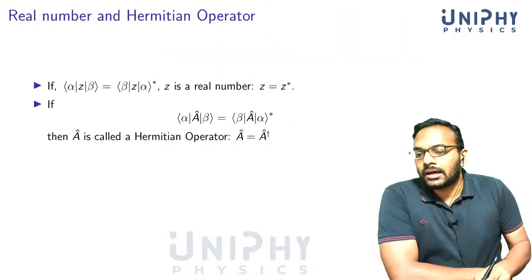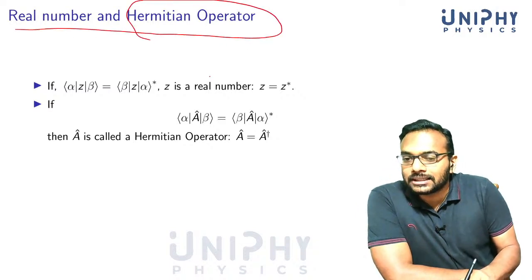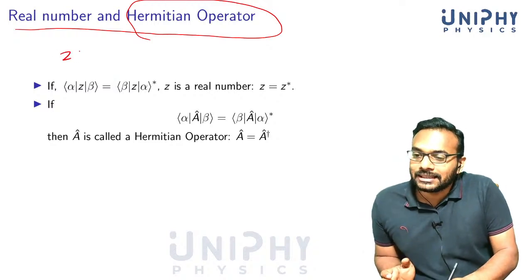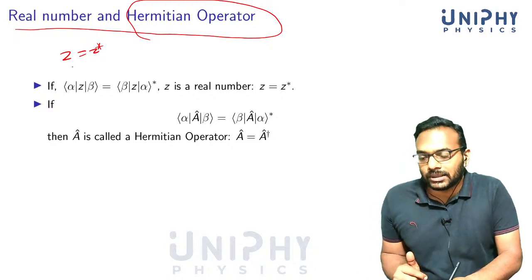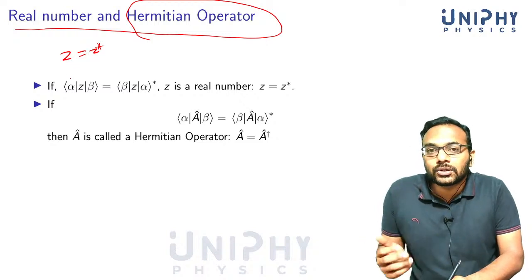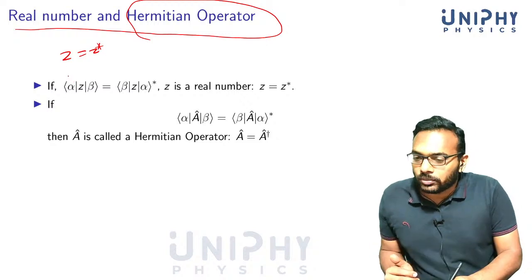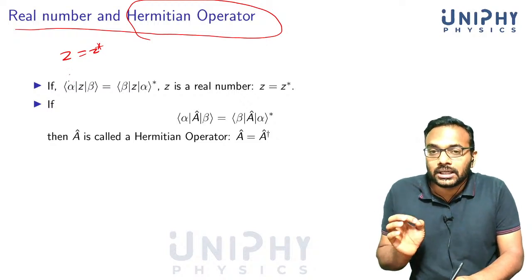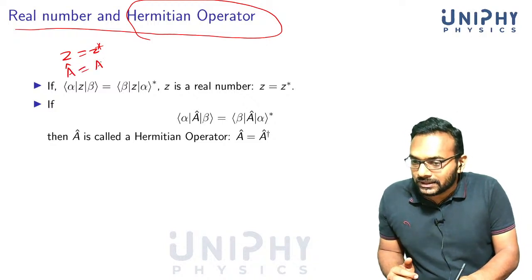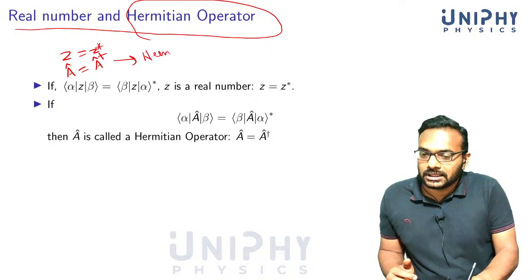Now, corresponding to a real number, there is something in the operator world called a Hermitian operator. What do you mean by a real number? A number Z is real if Z is equal to Z star. A number is real if it's equal to its own complex conjugate. In the same way, an operator is called a Hermitian operator if it is its own Hermitian conjugate. Operator A is Hermitian if it's equal to A dagger.